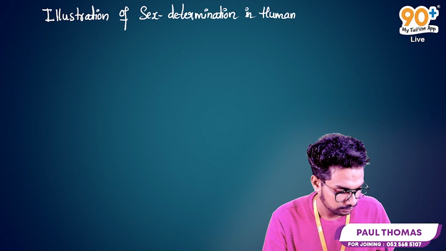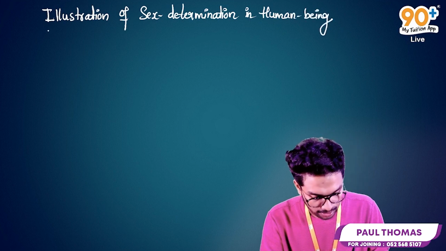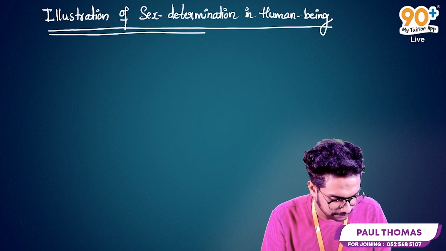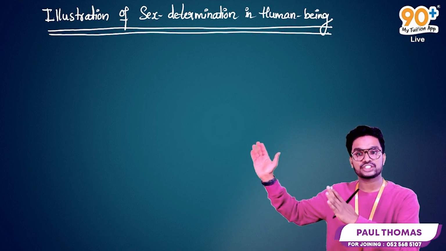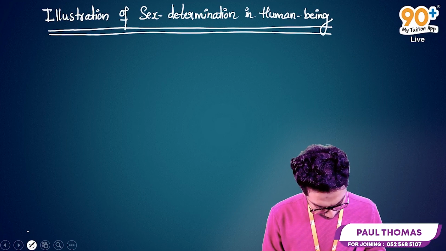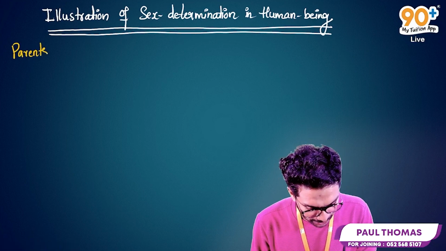Human beings. If you're not writing this sentence, the answer will be incomplete. Okay, so now we just introduce one sentence illustration of sex determination in human beings. So first we need to put the parental generation. Parents.